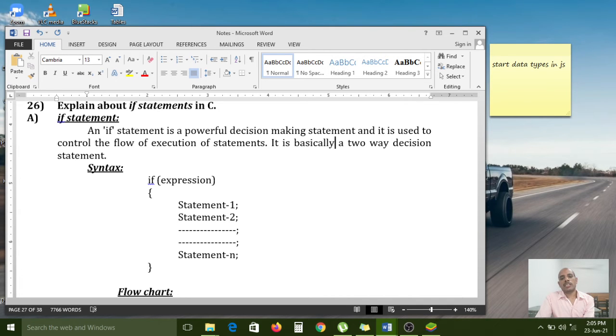It is basically a two-way decision statement.